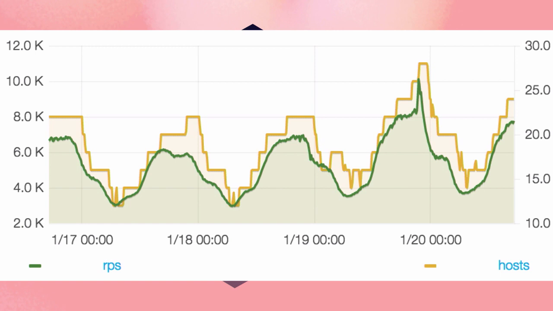So as the traffic spikes up, we get a lot of hosts. As it dies off, the hosts go away. So this actually really closely models. It even has a cycle. It's a cycle of days.